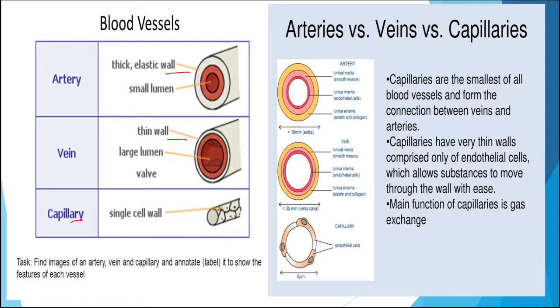Capillaries have a single cell wall because these are thin membranous structures and help in the exchange of gases with the alveoli and other body tissues. Arteries, veins and capillaries perform different types of activities. Artery is responsible for carrying oxygenated blood except the pulmonary artery, whereas veins carry deoxygenated blood except the pulmonary veins. And the main function of capillary is to exchange the gases.